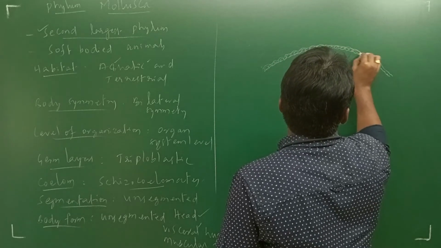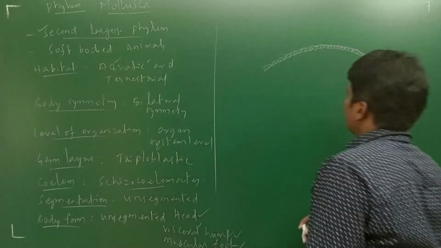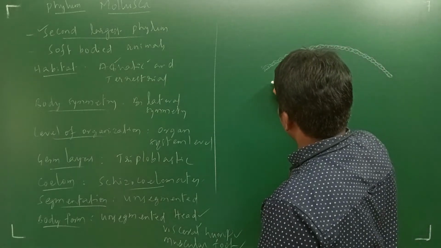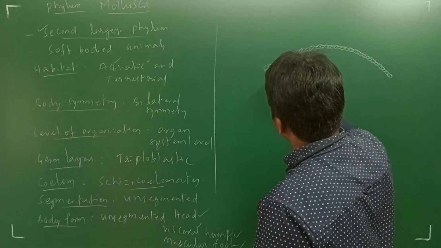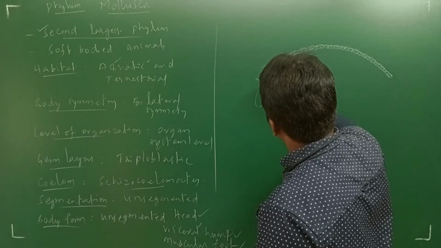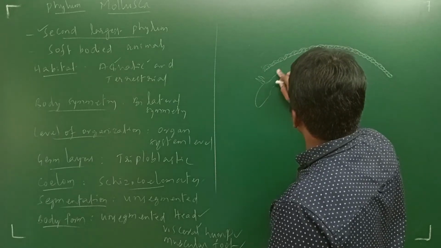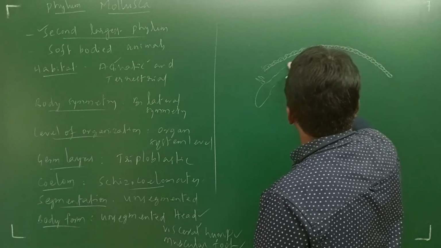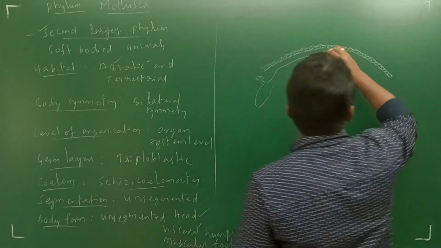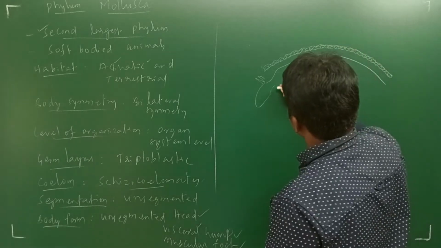So this is the exoskeleton of these organisms. Next, after that, the head portion. This is not segmented; an unsegmented head portion is present.